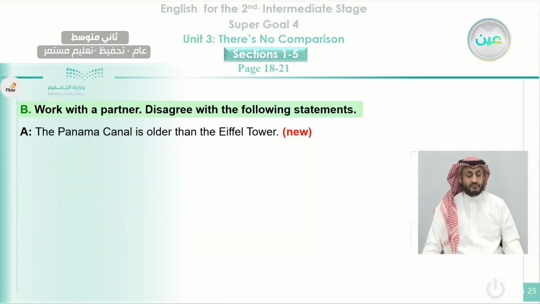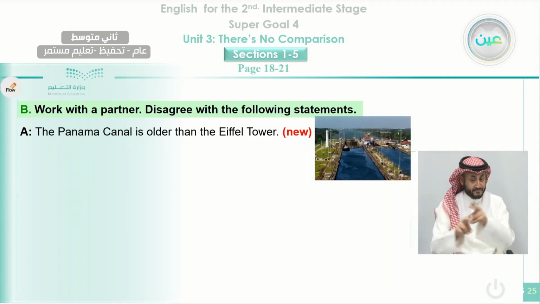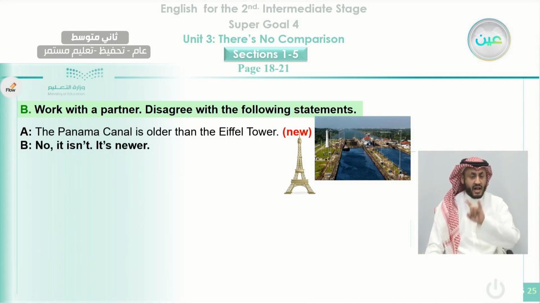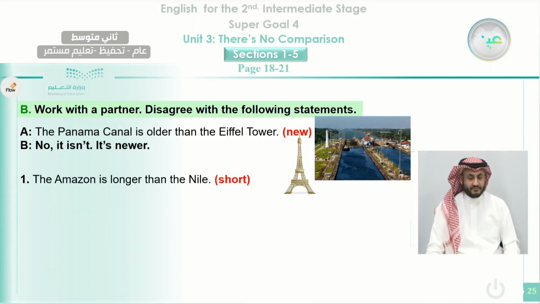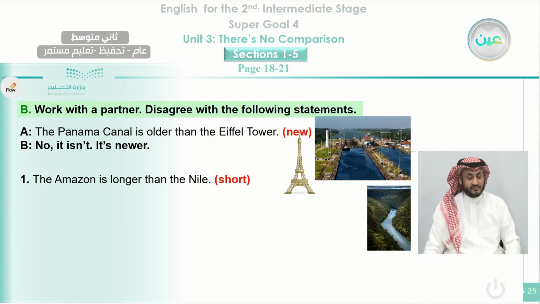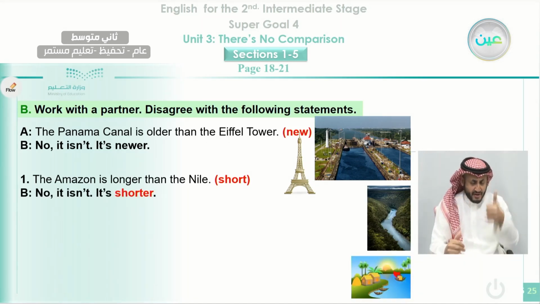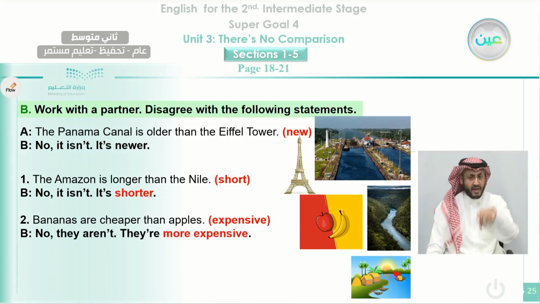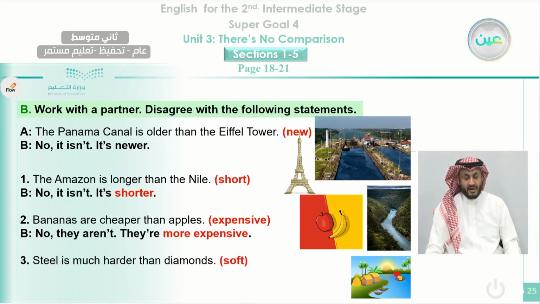In exercise B here, we need to change the sentence to disagree with the following statements. How to disagree with a sentence? When somebody says the Panama Canal is older than the Eiffel Tower, you can say no, it's not, it's newer, like this one. Number 1 here, you can do it yourself. The Amazon is longer than the Nile. We use the adjective short, and when you disagree, you say no, it's not, it is shorter. Number 2, bananas are cheaper than apples. Okay, is that correct? You will disagree, you say no, they aren't, they are more expensive. The adjective here is expensive, a long adjective, so we use more to compare.